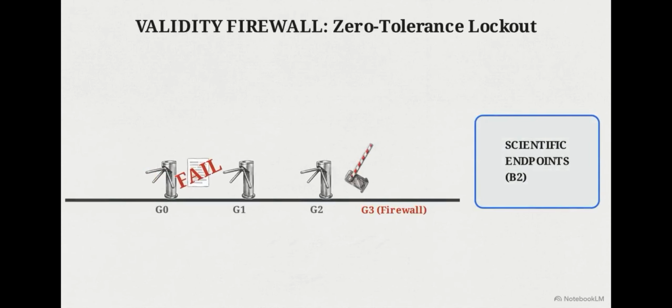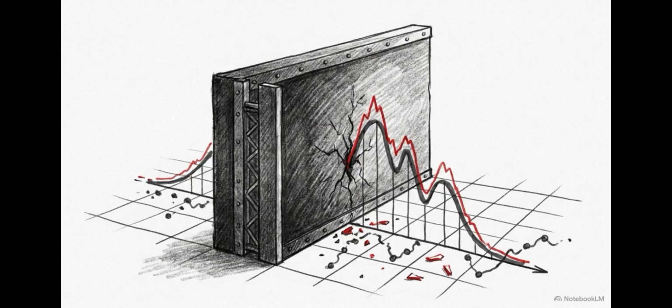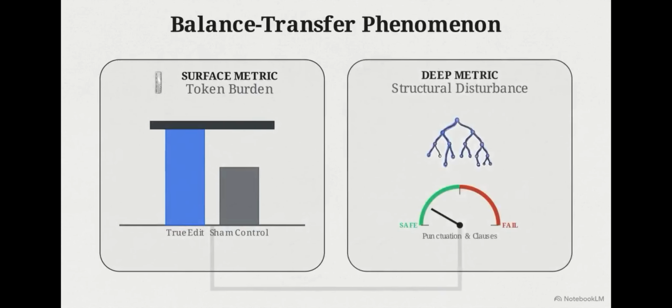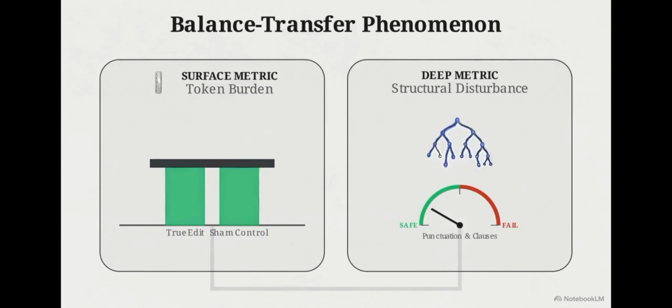The validity firewall architecture prevented this by refusing to output a scientific estimate from a contaminated sample. By halting the process, the experiment converted a systemic risk of false positive results into a direct proof of methodological failure. This illustrates the balance transfer phenomenon. Forcing absolute equivalence on a surface metric like word count doesn't remove the bias, it merely squeezes the imbalance into deeper structural or pragmatic metrics.